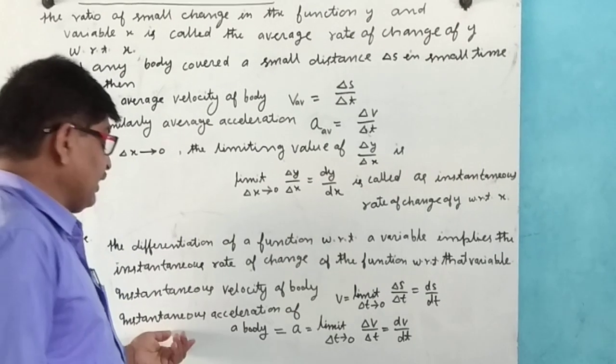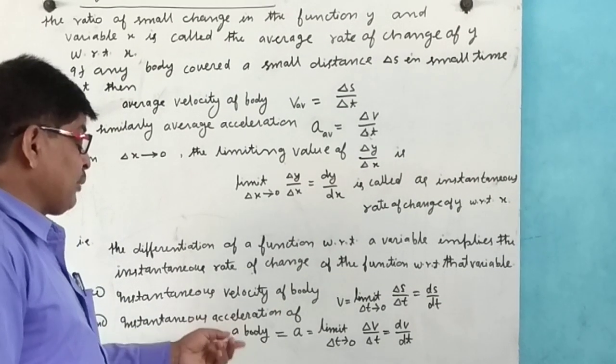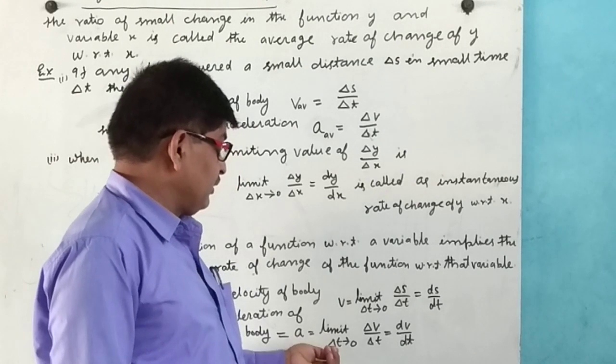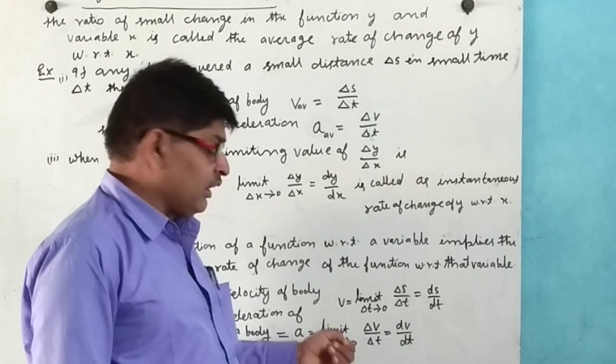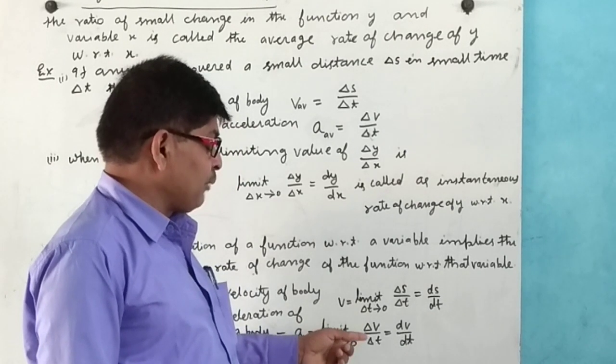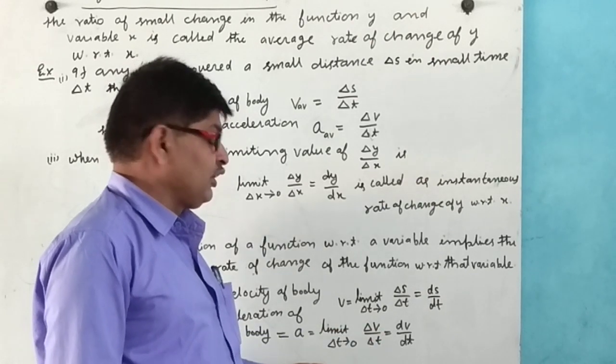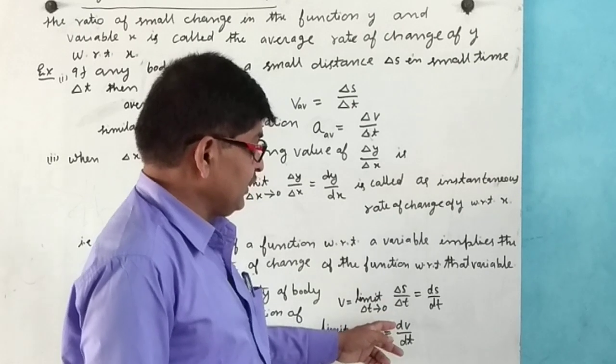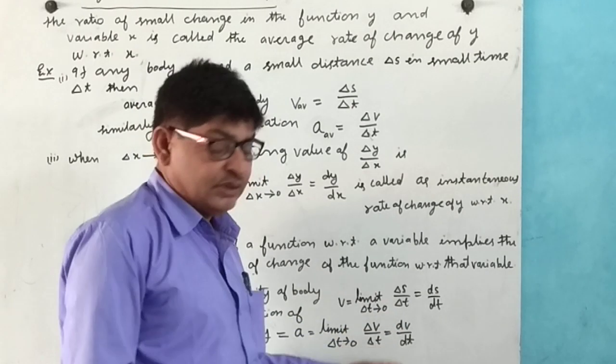And the instantaneous acceleration of the body is limit delta t tends to 0 of delta v by delta t, which is represented by dv by dt, differentiated with respect to time t.